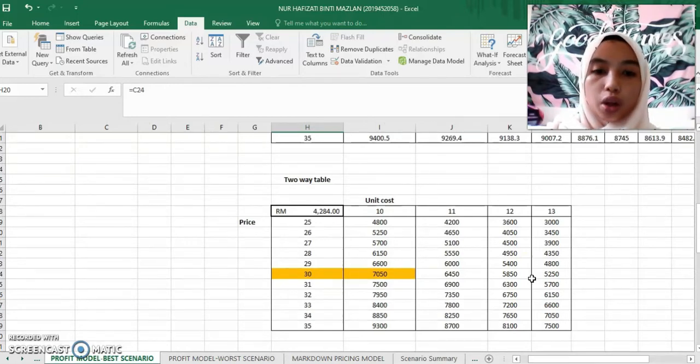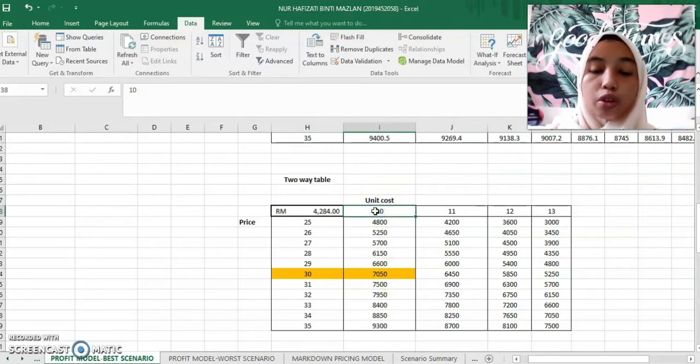As for the second two-way table, I ran it to know whether there is another way to increase my profit, which is on the price and the unit cost. The price is still the same, between 25 to 35 ringgit, and I changed the unit cost between 10 ringgit to 13 ringgit, and it shows that at the price of 30 ringgit I can gain 7,050 ringgit of profit, but I need to reduce my unit cost to 10 ringgit.